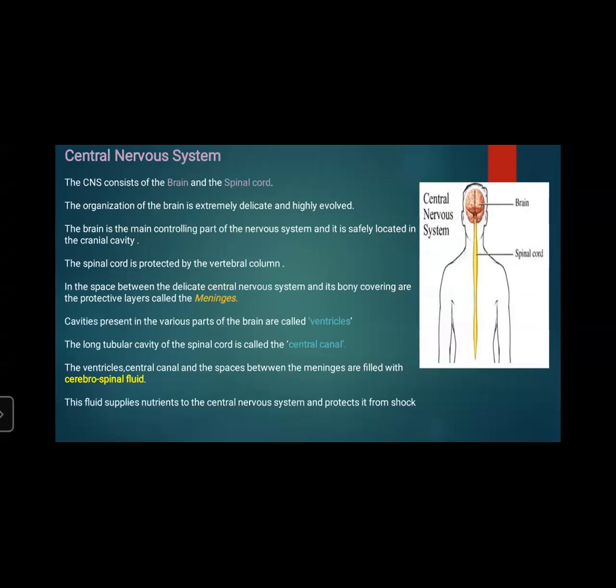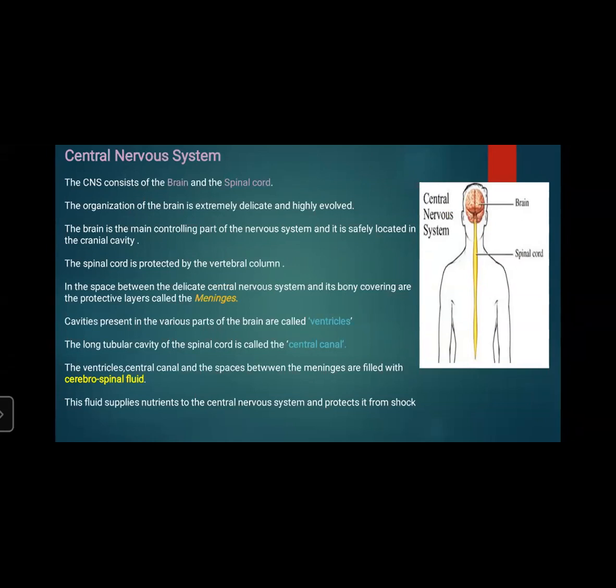The central nervous system consists of a brain and spinal cord. The organization of the brain is extremely delicate and highly evolved. The brain is the main controlling part of the nervous system, and it is safely located in the cranial cavity. The spinal cord is protected by the vertebral column, and the space between the delicate central nervous system and its bony covering has protective layers called meninges.